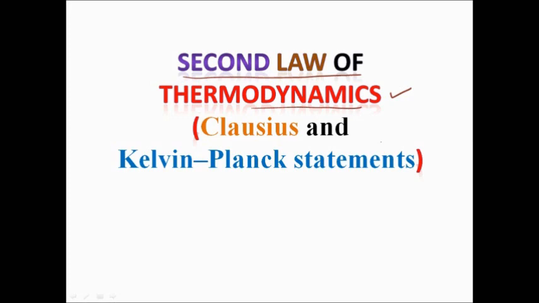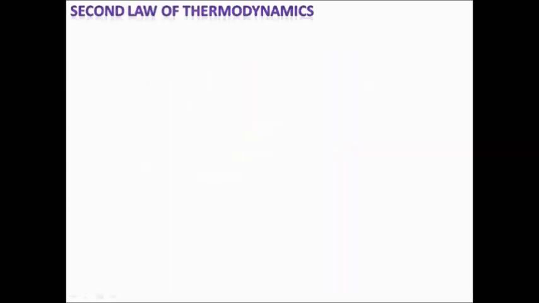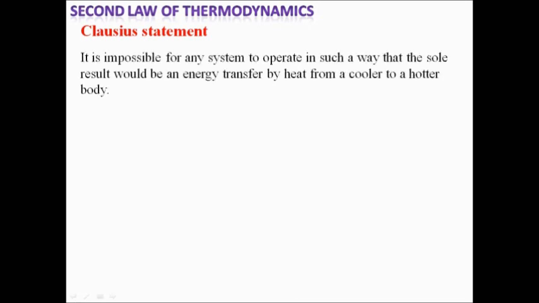There is no single particular statement; there are mainly two statements, the Clausius and Kelvin-Planck statements. In this video I'll discuss these two statements, what they mean and what they actually say about the second law. Let's first discuss the Clausius statement. What Clausius says is that it is impossible for any system to operate in such a way that the sole result would be an energy transfer by heat from a cooler to a hotter body.